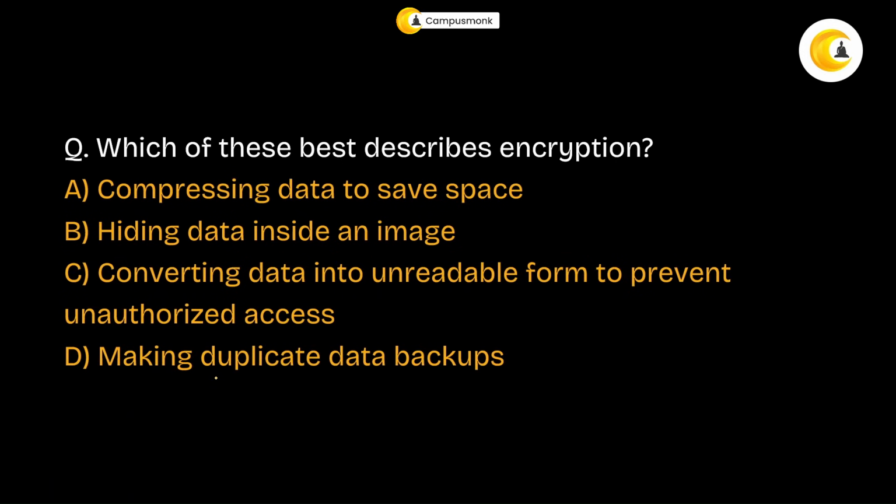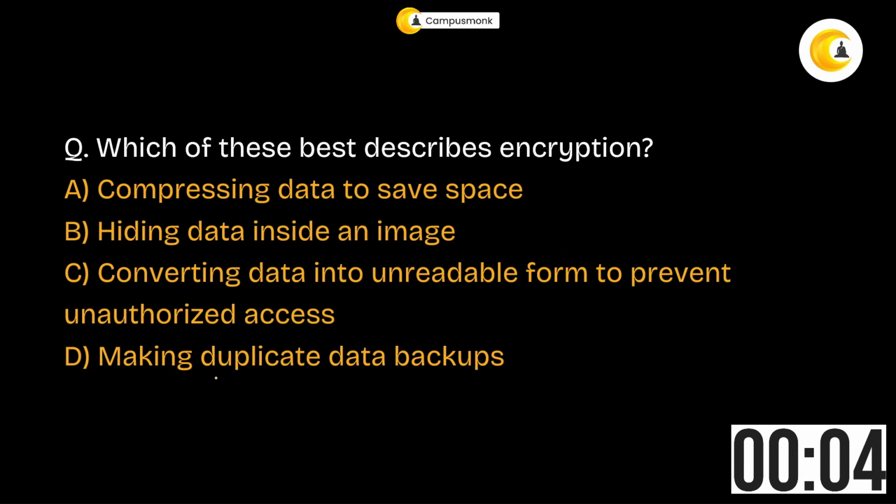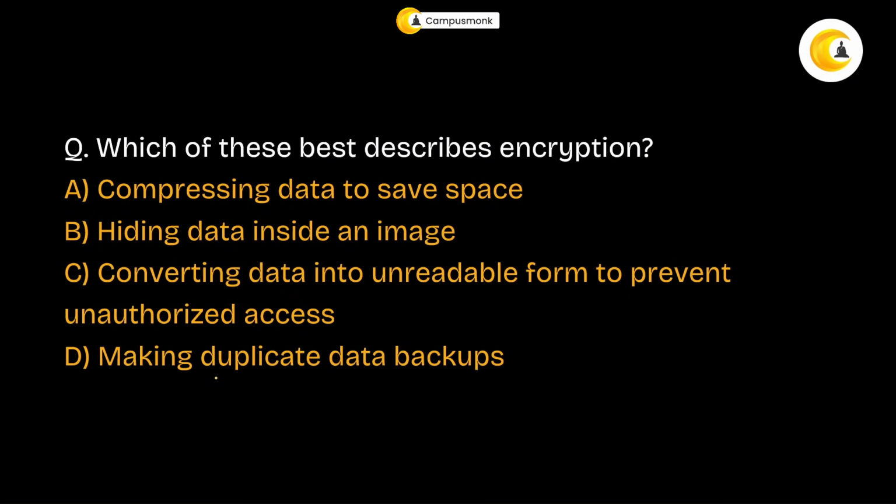Next, which of these best describes encryption? What is encryption basically? Encryption is nothing but converting a readable thing into an unreadable format, so the other person cannot use it unless he or she knows your code word. It's like I am telling my friend a code word and we mean something else by that. Only she or I can decode it and no one else. So that's encryption. It's like converting data into an unreadable form or format to prevent unauthorized access. So your answer is option number C.